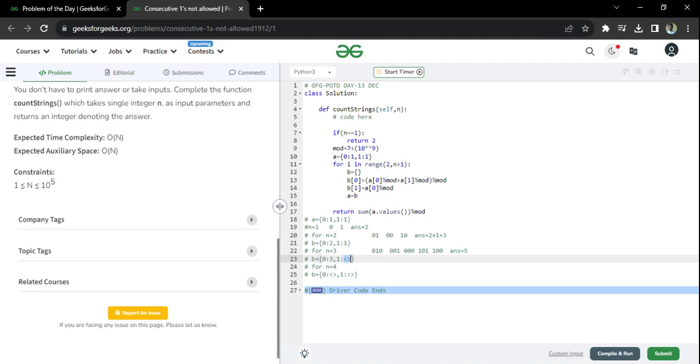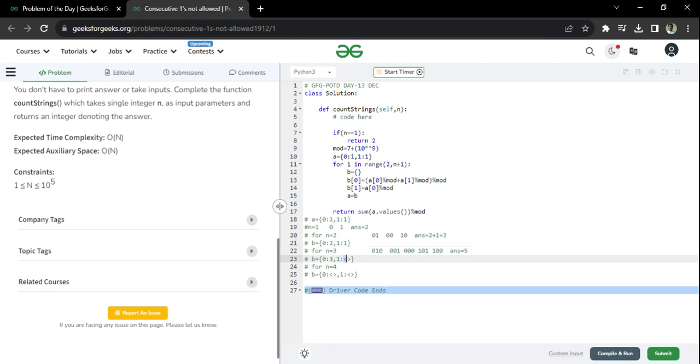Now, for n equal to 3, when can we add a 1? In this case, we can add a 1 to the end of the string only if it is ending with 0. So this is the case. These are the number of strings for n equal to 2 that end with 0. To this, I will add a 1.